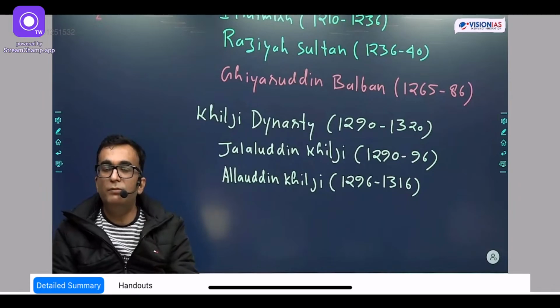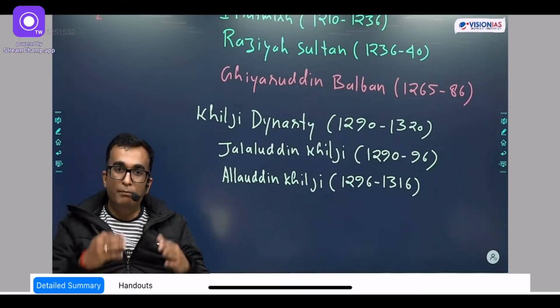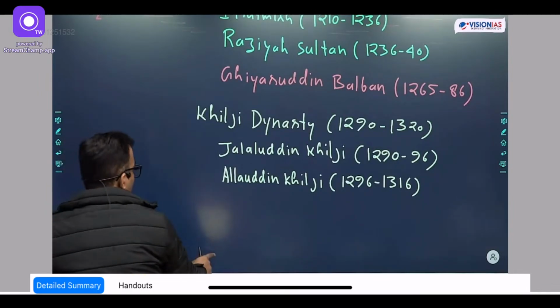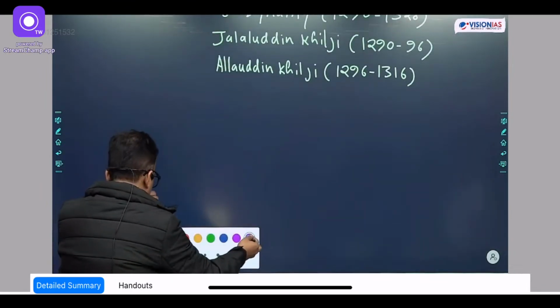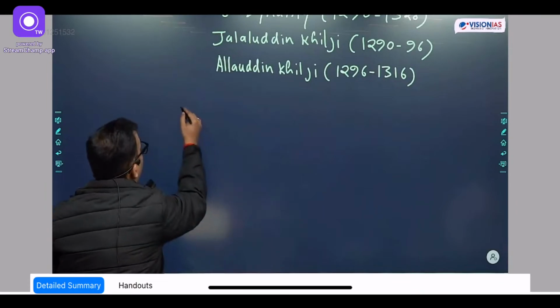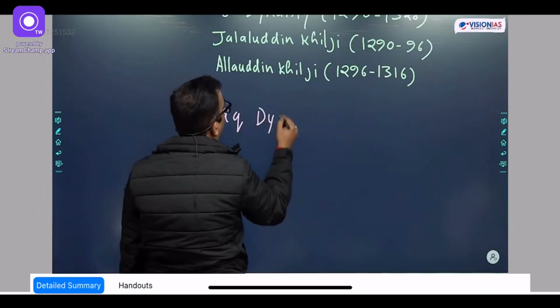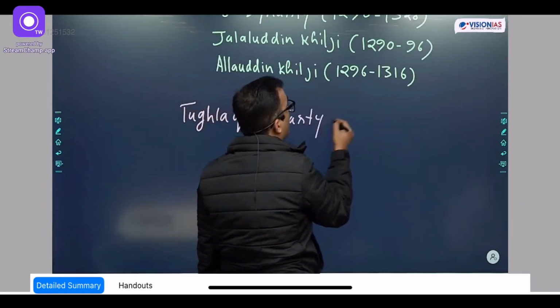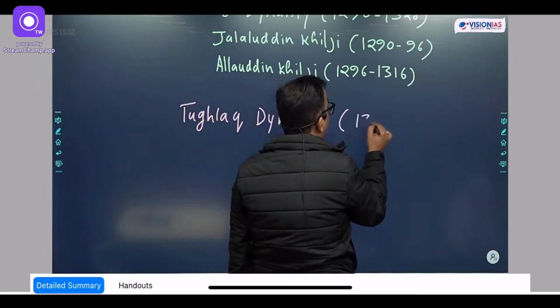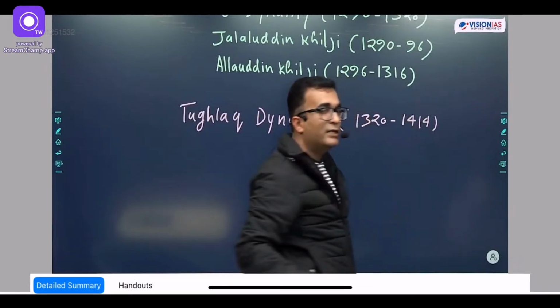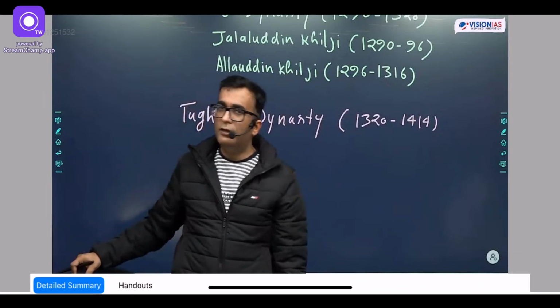So the Tughlaq regime started from 1320 and continued till 1414. It is the Tughlaqs who ruled for the maximum number of years in the Delhi Sultanate. So once, just write Tughlaq dynasty, from 1320 to 1414. Let's also write some of the important rulers of the Tughlaqs.